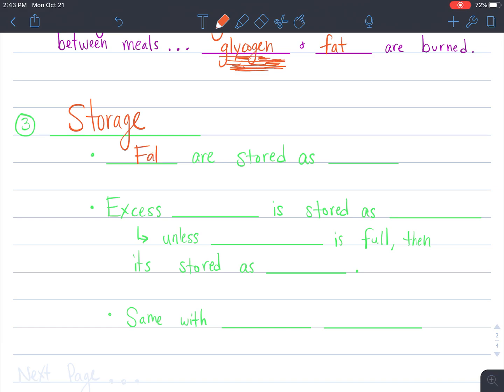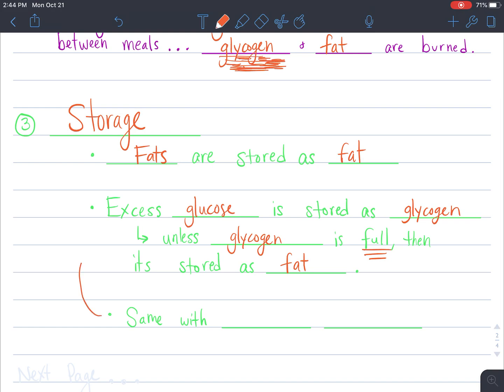So fats are stored as fat. And excess glucose or carbohydrates, the sugars, is stored as, like I was just talking about, glycogen. Unless our glycogen amount is already full. If it's full, then glucose, the sugar we eat, is then stored as fat. So fat is just a way that we store energy in our body so we can burn it later when we don't have any fuel or food at all.